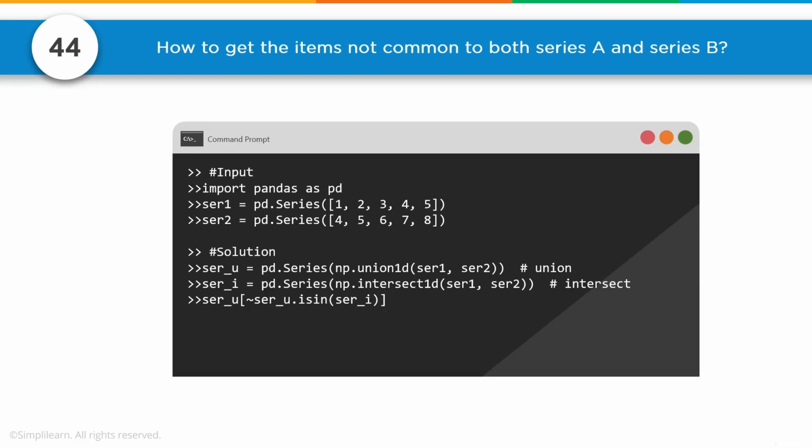We now have Series 1 and the intersection, and then we can remove one from the other. ser_u[~ser_u.isin(ser_i)]. So if the union is not in the intersection, then you know it's a unique value. A little bit of logic going on there, and playing with 3 different terms to get the answer we want.